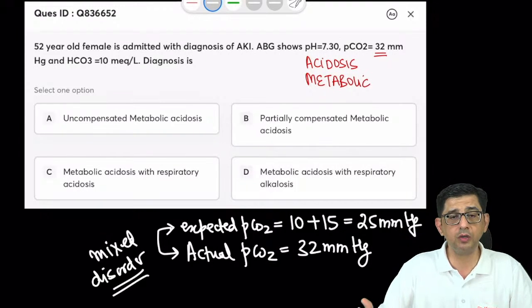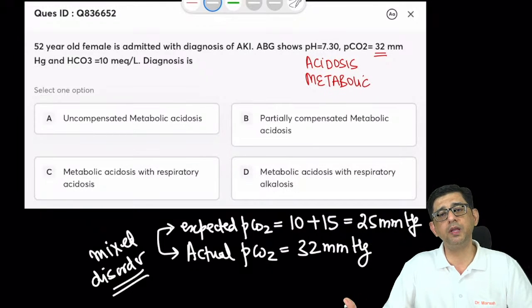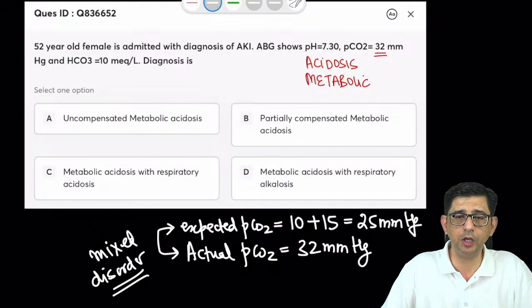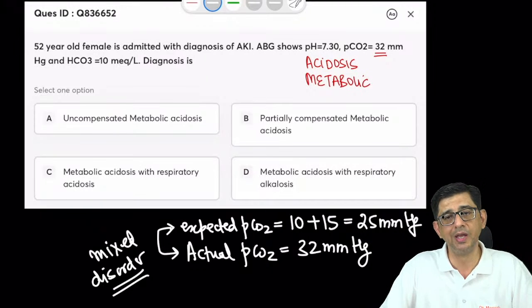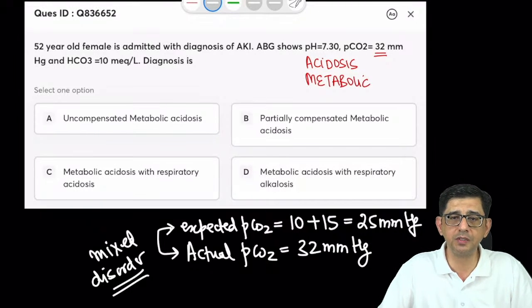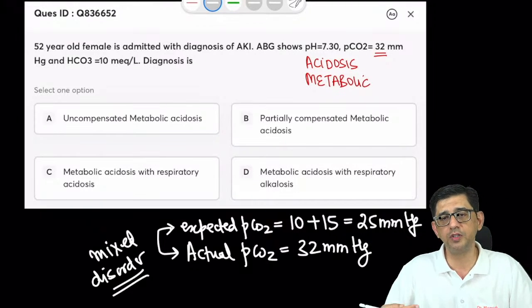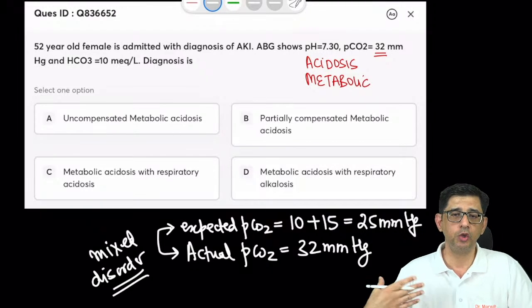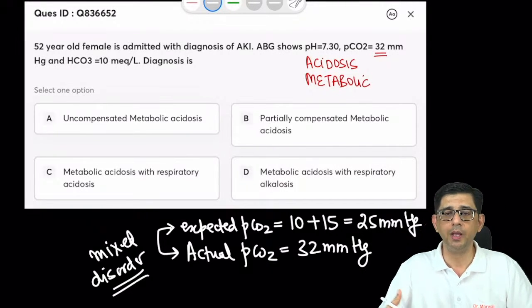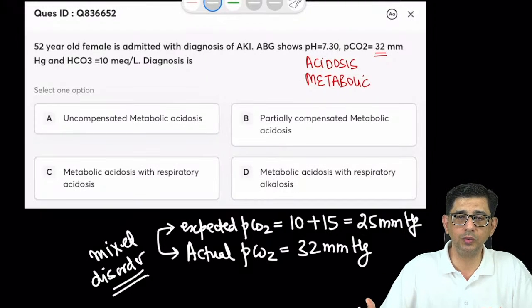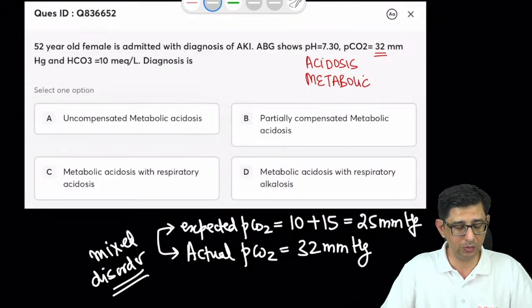Some guys were smart to quickly pick this up, but in case you have not, then my suggestion would be that in 6.0 I have added an ABG3 lecture where I have mainly focused on mixed disorders also. The objective is कि यार compensation वाला तो workout कर ही रहे हैं. I mean, I know that the first two videos you guys are very good with. You know about uncompensated versus partially compensated concept. But now I want you guys to upgrade a bit and then learn about mixed disorders as well.